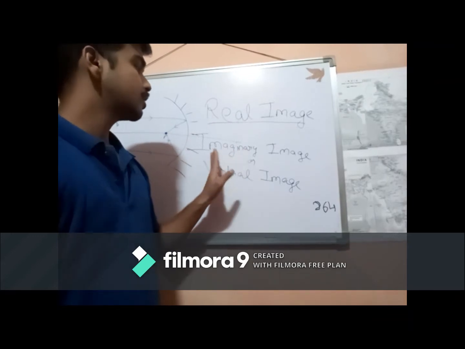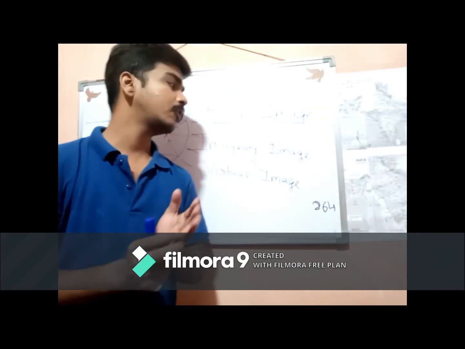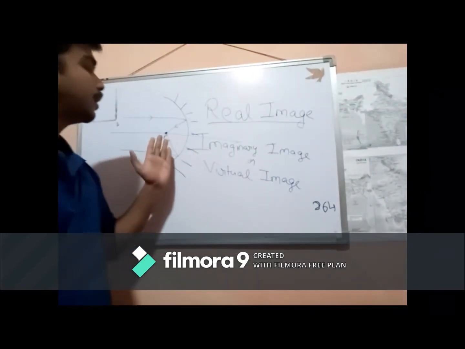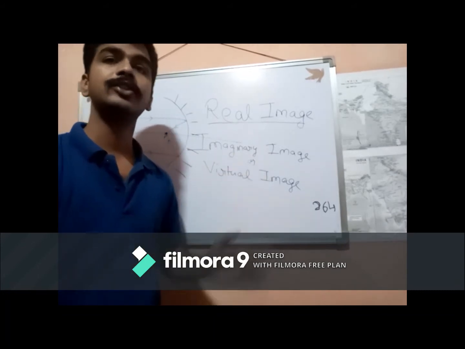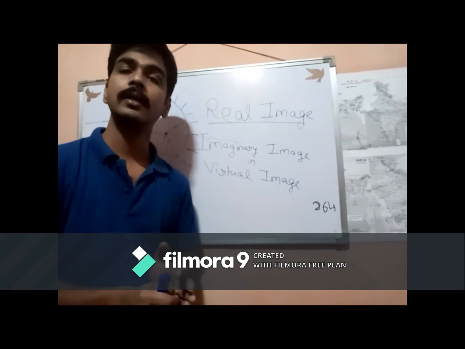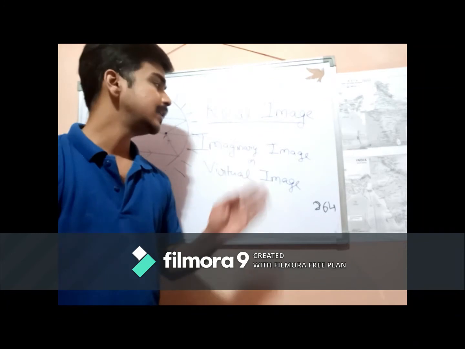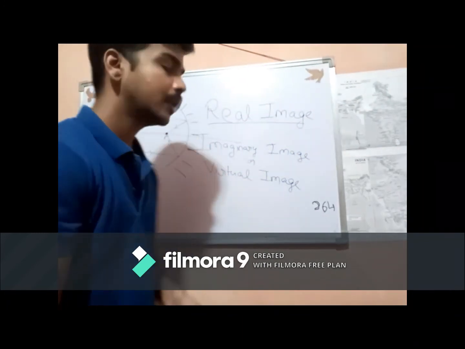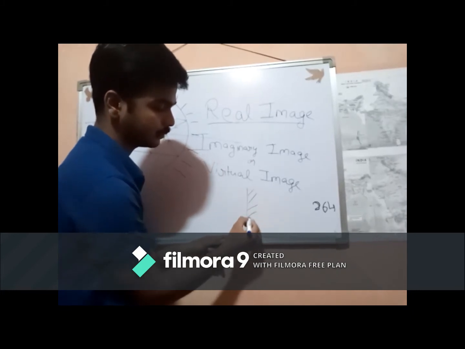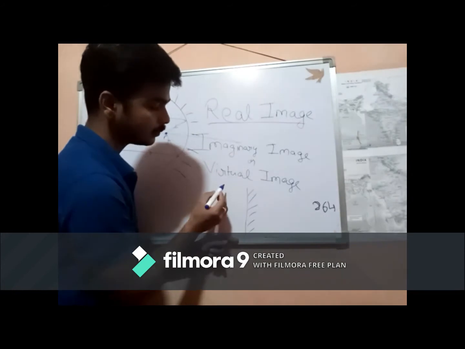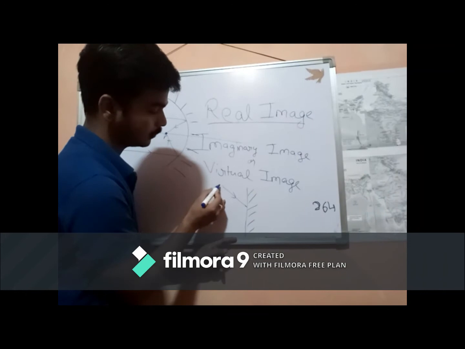Now let's discuss the virtual image. What is a virtual image? Whenever a ray of light falling on the reflecting surface, after reflection, does not actually meet but appears to be meeting when extended backward, the image is said to be virtual. As in the case of a plane mirror, this is a ray of light coming from an object.